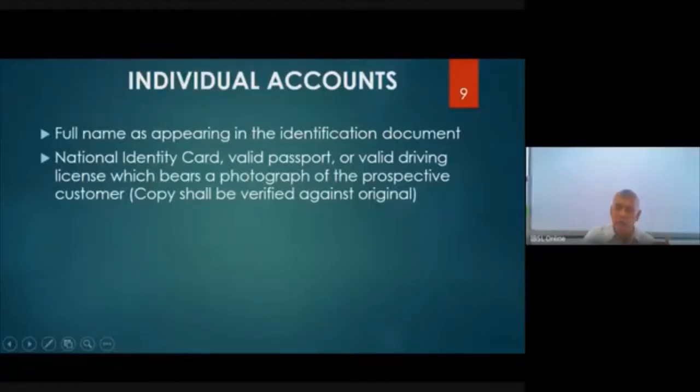Usually we would like to have this, right? Because this has a number, your full name, your address, everything. Passport also to a certain extent, but generally we don't like to obtain the driving license, unless the person doesn't have both these things.